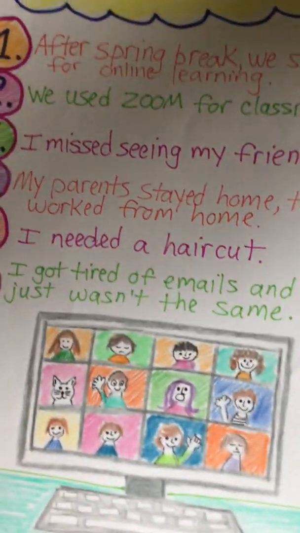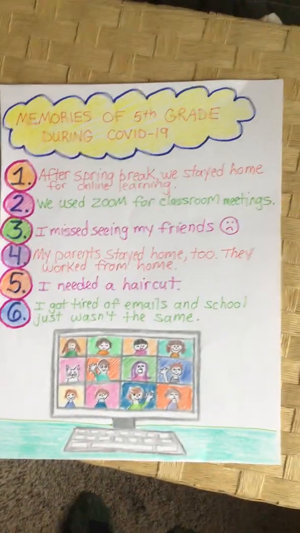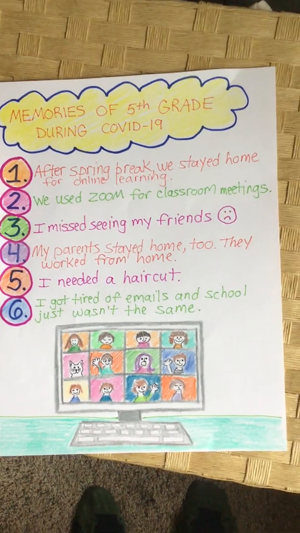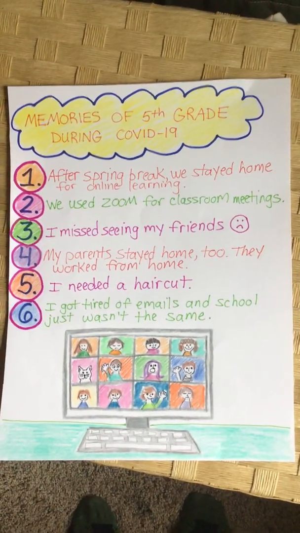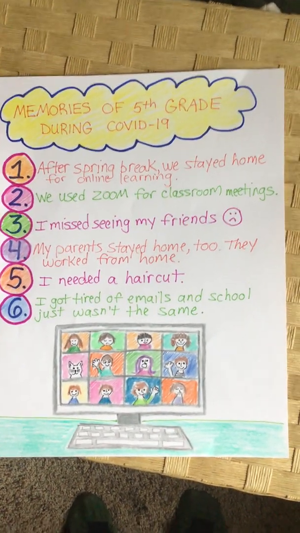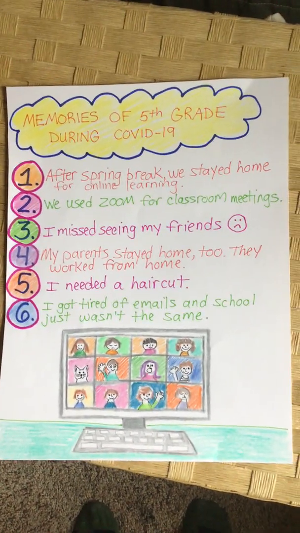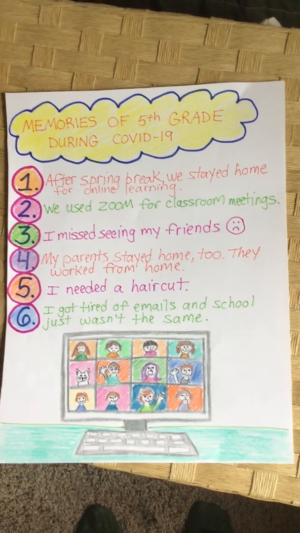And so when you're done, your page will look like this. Memories of 5th grade during COVID-19 is your title. You have 6 memories that are your own. You have a Zoom meeting decoration at the bottom. That's the directions for your next autobiography page.